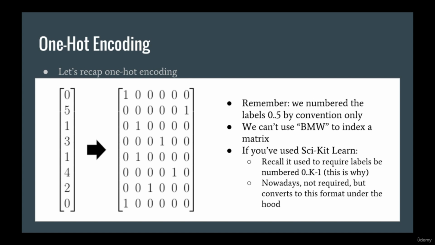If you have ever used the scikit-learn library, you may remember that it used to be the case that you'd have to encode your targets as integers from 0 to k-1. These days, the library also supports strings as targets, but internally, it's still converting those strings to integers from 0 to k-1.